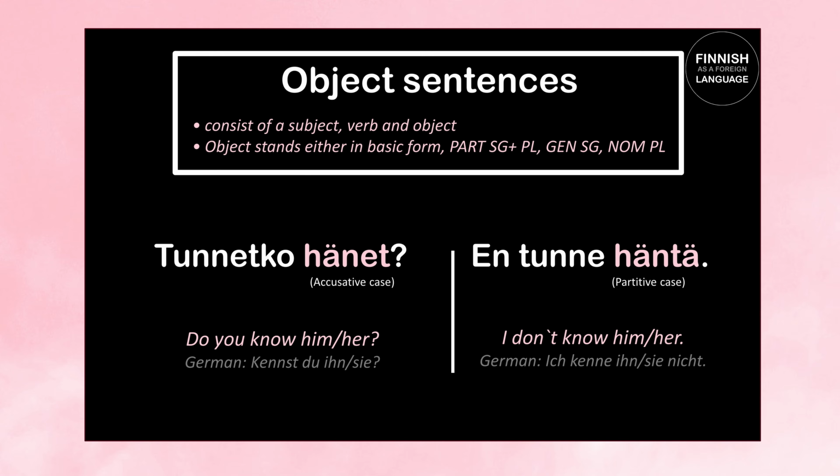One more example. When we want to say, do you know him? Then we say, tunnetko hänet? Look at the word hänet. It's the accusative case of hän. But when we want to say, I don't know him, then we say, en tunne häntä. So häntä here is the partitive case of hän.